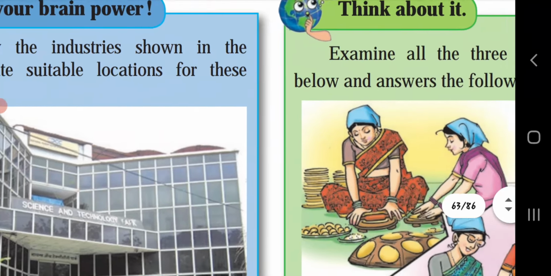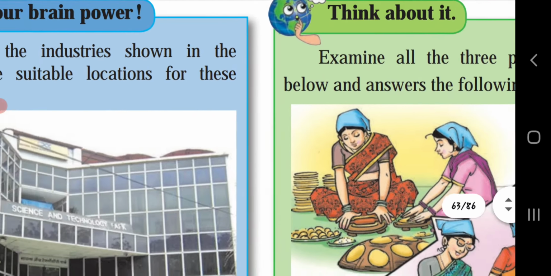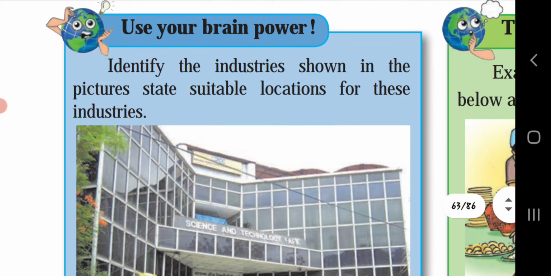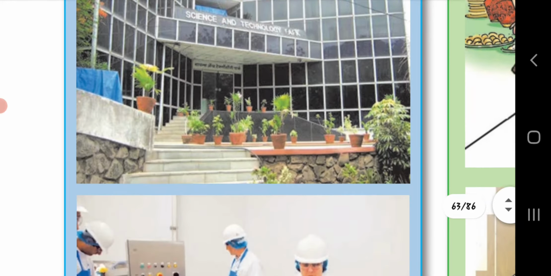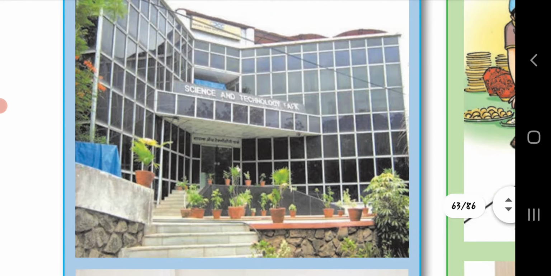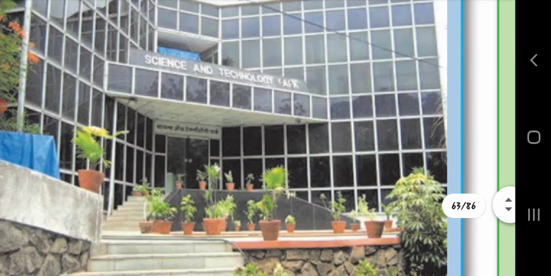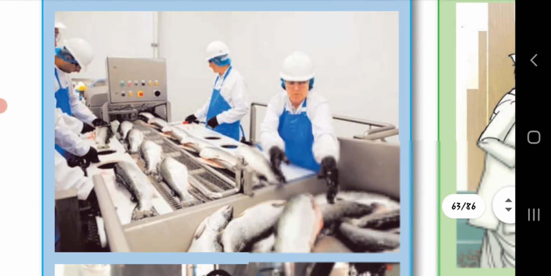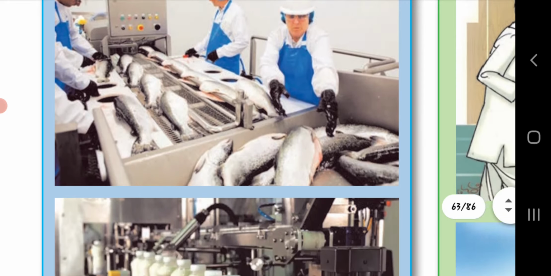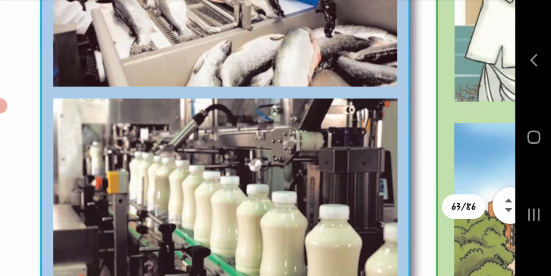Think about it. Use your brain power. Identify the industry shown in the picture, and state a suitable location for these industries. If we zoom in, we can see science and technology written. The second picture, fishing, maybe the packing of fishes is done. Here it is, I think, milk.